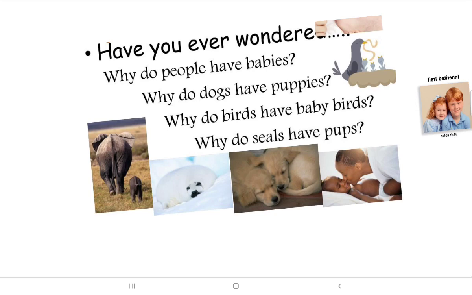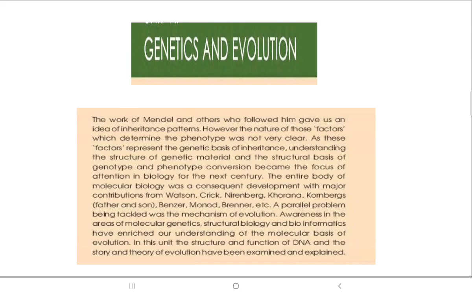Have you ever wondered why we humans give birth to a human baby only? Why do dogs have only puppies? And why do birds give birth to baby birds only? Why do the children look alike their parents? What is the reason behind it? The very simple answer is genetics and evolution.